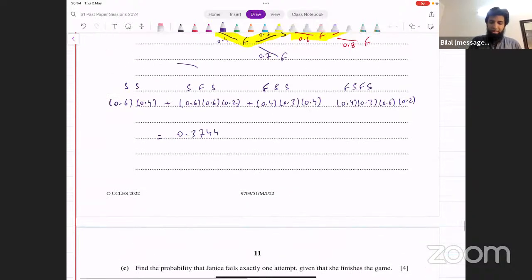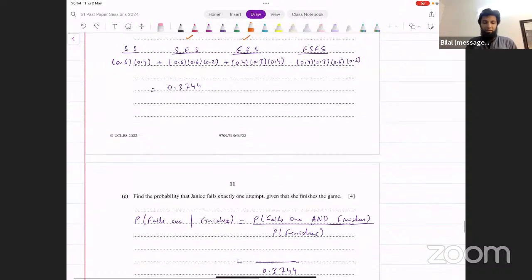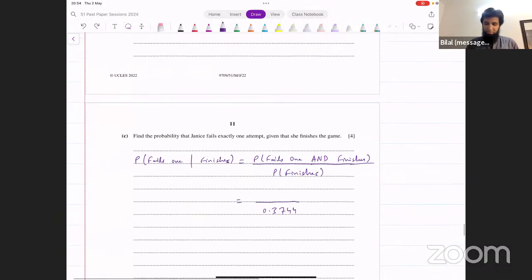Now, look at these four cases that we had. They're going to be helpful here for us since we wrote them down. In how many of these is she failing exactly one attempt? In the second case and in the third case. We just consider these two cases for the numerator here. Okay. Now, what are these two cases?